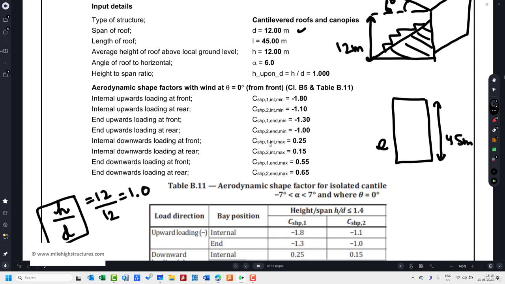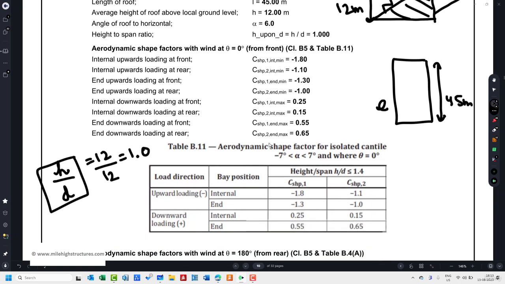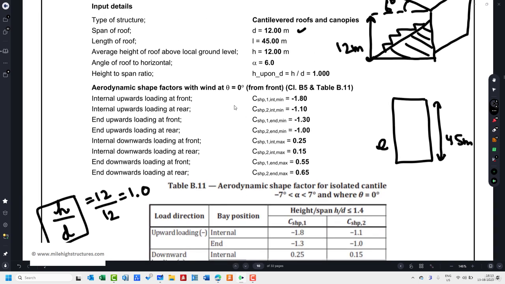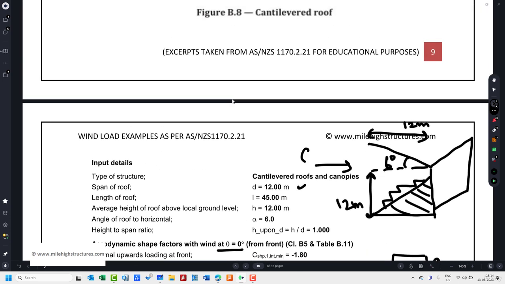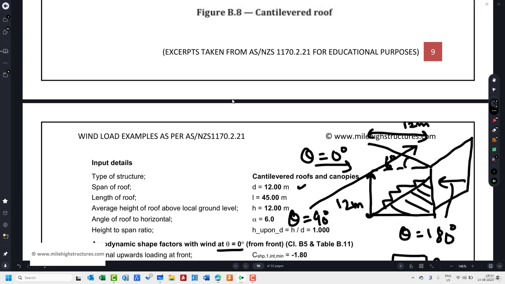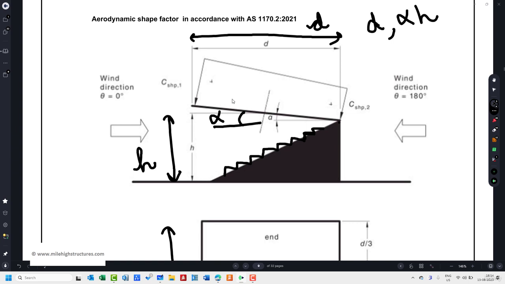Now there come three types of calculation that we need to consider here. One, when wind is striking in this particular direction, we can say theta equal to 0. Second case, when wind is flowing from the backside, theta is equal to 180. Third case, when wind is flowing perpendicular to this particular view, in that case we can take theta equal to 90 degrees. So in here we can see this is theta equal to 0, theta equal to 180, and across the paper towards you, that shall be theta equal to 90.